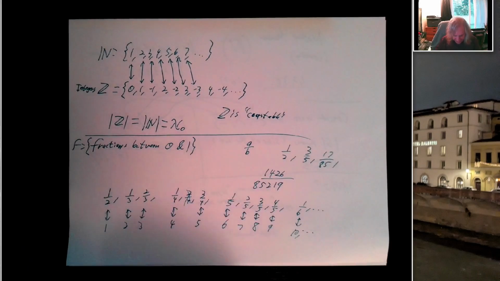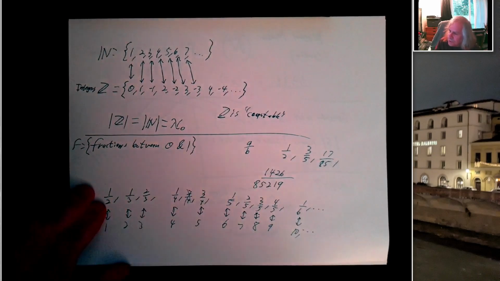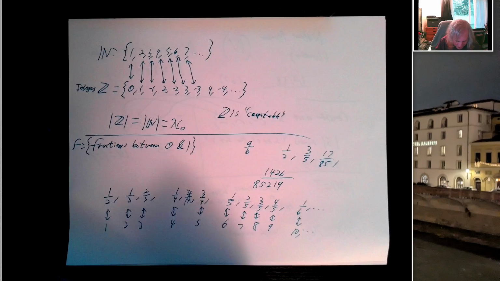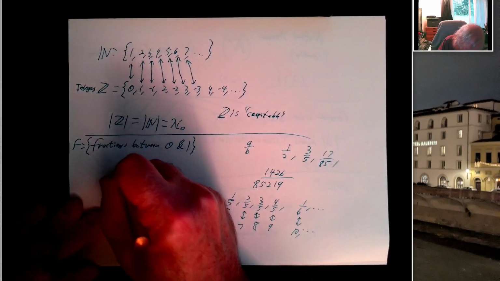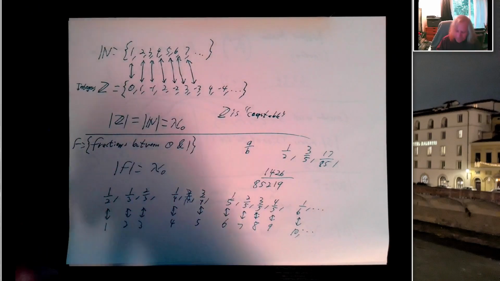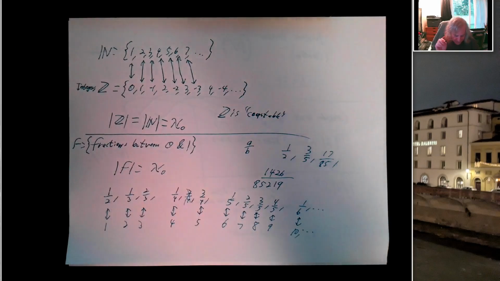And again, I've got a 1-to-1 correspondence between the natural numbers and all the fractions, right? Any fraction that I come up with will eventually appear in here and will correspond to one integer. And so the size of this set of fractions is also going to be aleph naught. Okay, so that's the first part of this, right? This idea that